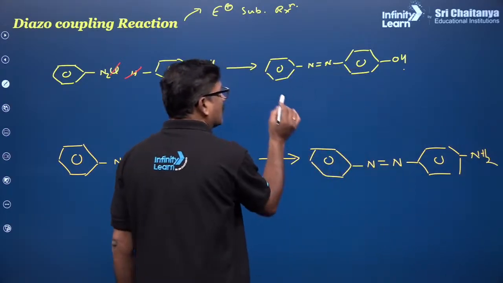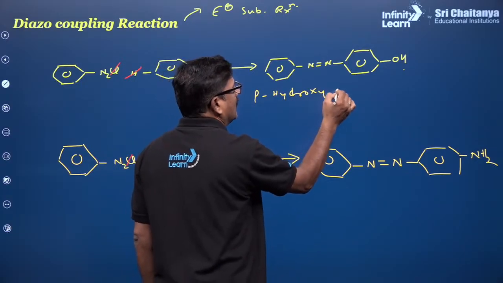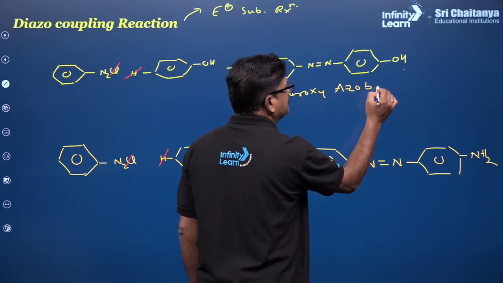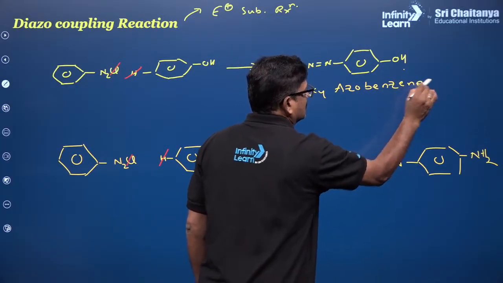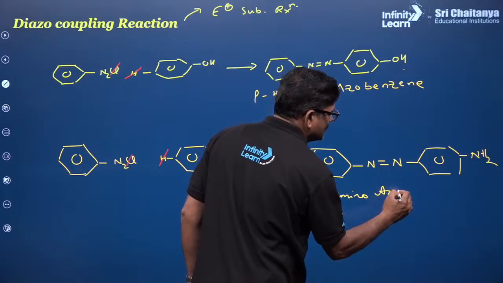Okay, so this is called para hydroxy azobenzene. This is a para amino azobenzene.